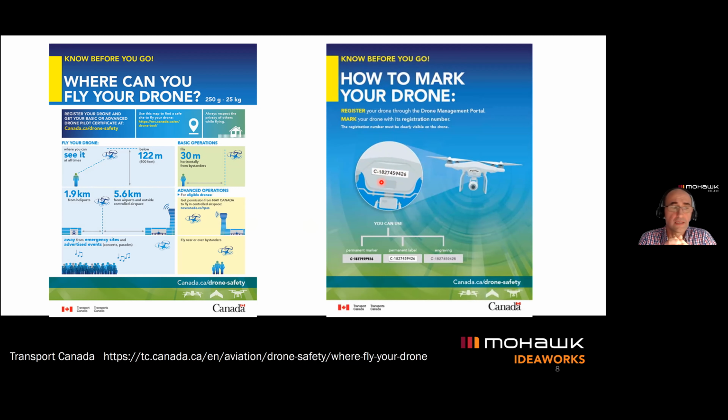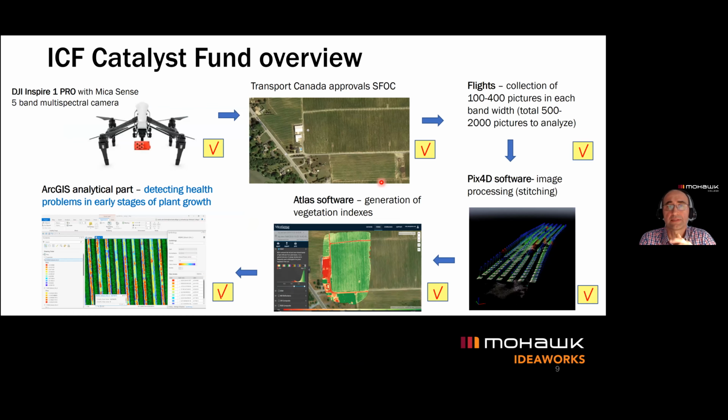So now it's time to look at the project, the multispectral sensors that we installed. In this project, we used the DJI Inspire 1 Pro drone with an attached multispectral camera, the RedEdge MicaSense. In this slide, we can see the flow of the project. We did some preparatory work.